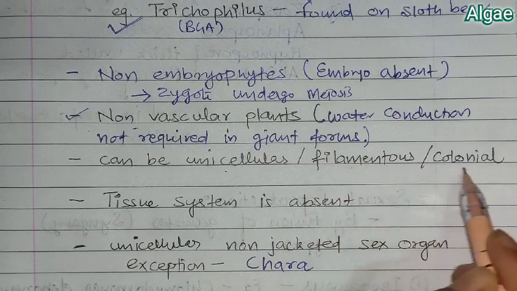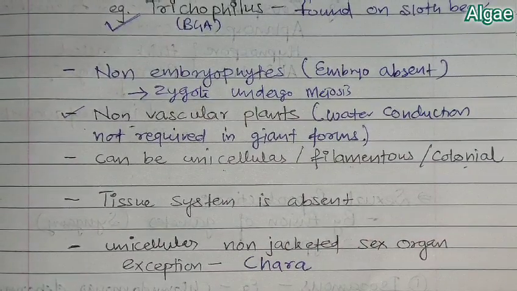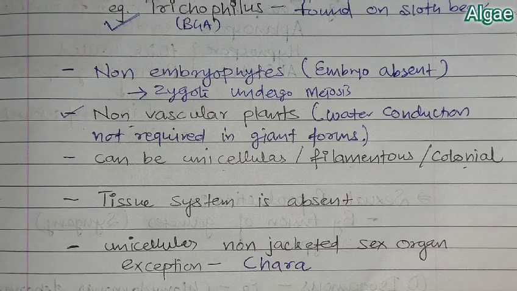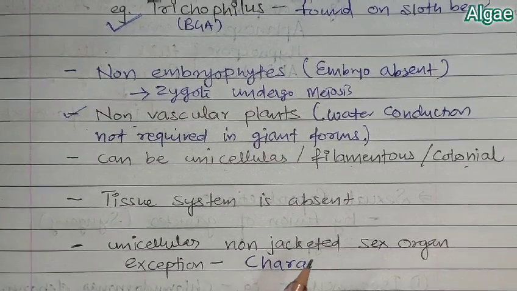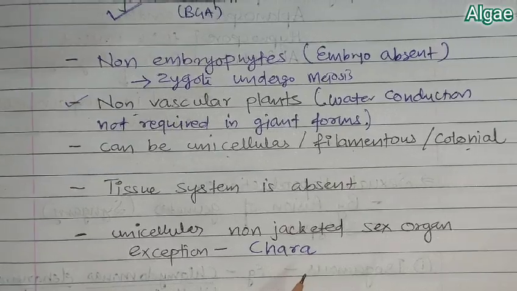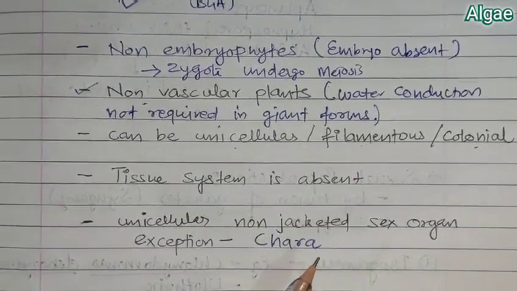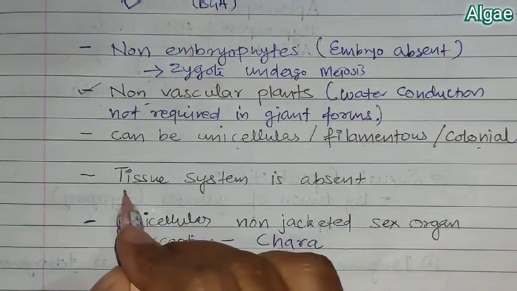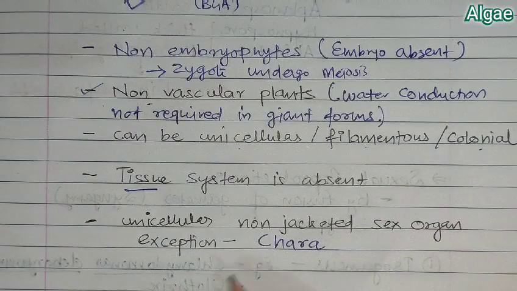Even in giant forms, water conduction is not required because they can absorb from the surface. They can be unicellular, filamentous or colonial. Some colonial and filamentous forms can be visible. They are mainly unicellular, so a tissue system is absent. They can form a colony or a filament, but they cannot have a tissue.